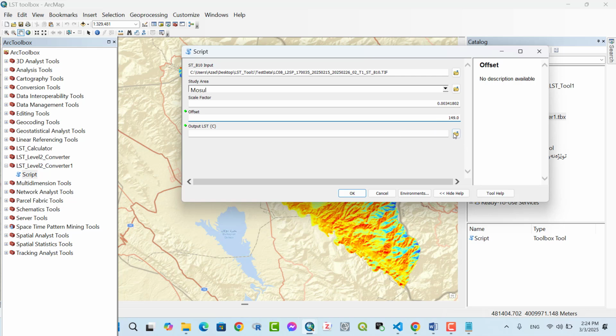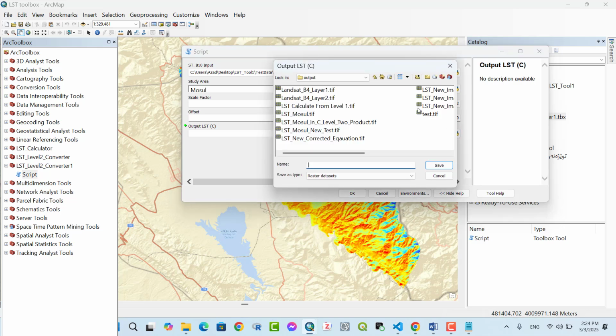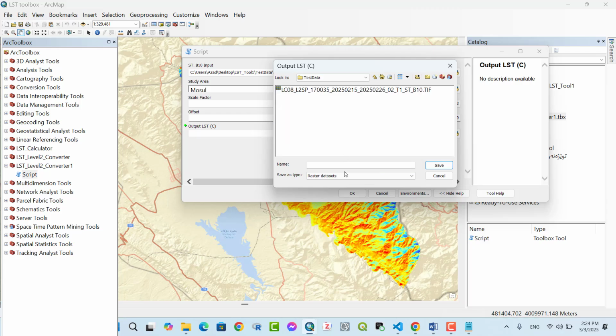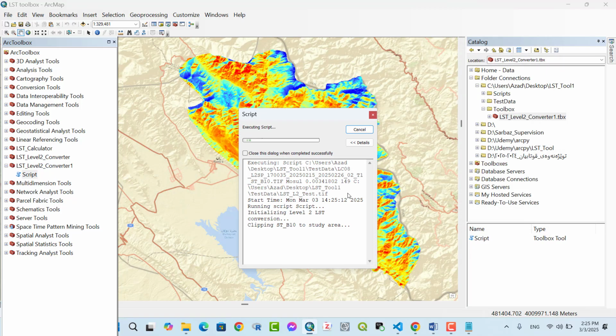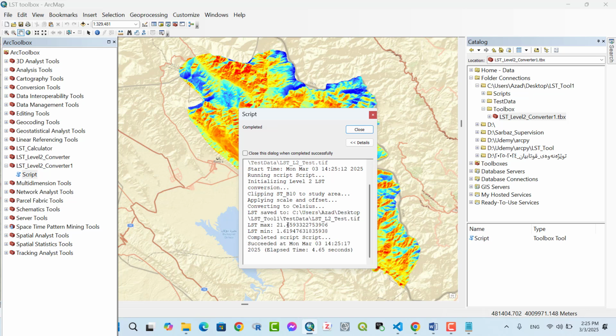Then set the output: LST level 2 test.tif. Save. Then OK. That's it.